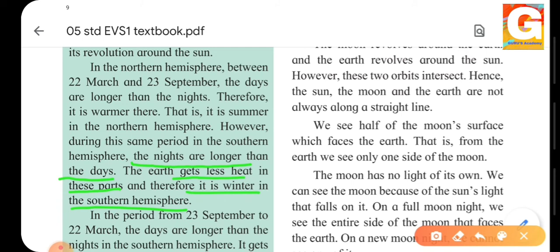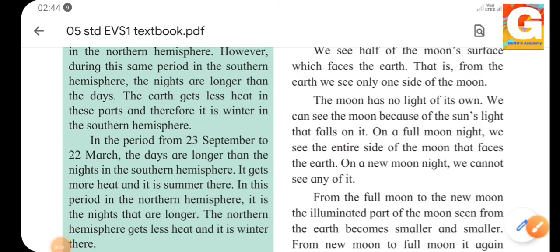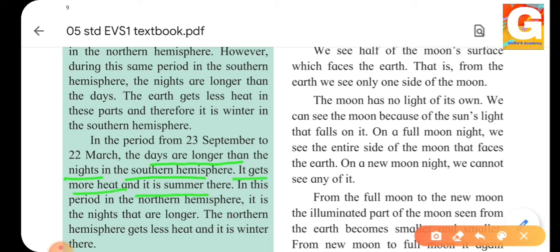So in the southern hemisphere it is winter, and during the same period it is warmer in the northern hemisphere. So from 22nd March to 23rd September in the southern hemisphere it is winter. After 23rd September to 22nd March, the days are longer than the nights in the southern hemisphere. That is what happened. It gets more heat and it is summer there. So from 23rd September to 22nd March, it is summer in the southern hemisphere.